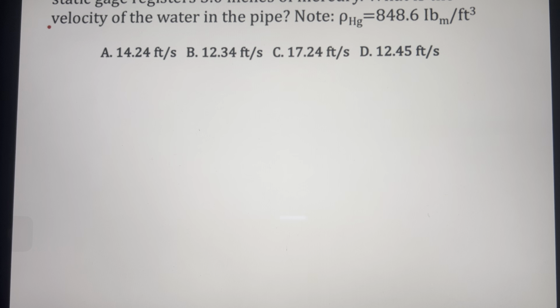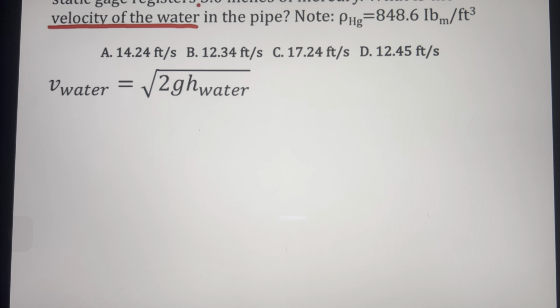Number 7. Water with a density of 62.4 pound mass per cubic feet is flown through a pipe. A pitot-static gauge registers 3 inches of mercury. What is the velocity of water in the pipe? Note, the density of mercury is 848.6 pound mass per cubic feet. So we must find the velocity of water in the pipe. We have here a pitot-static gauge, so we have a reading in terms of height. In terms of height, we can find the velocity as square root of 2gh.